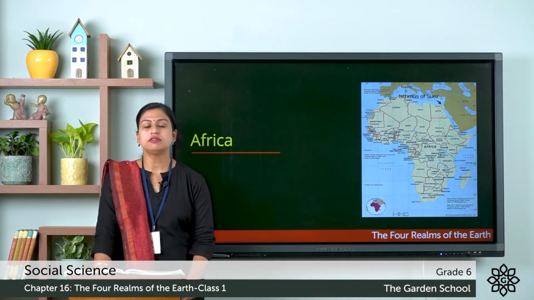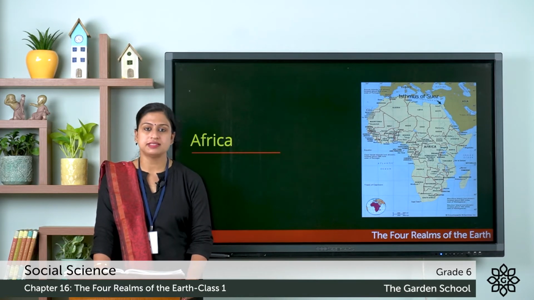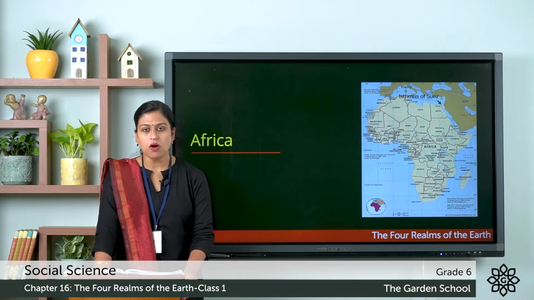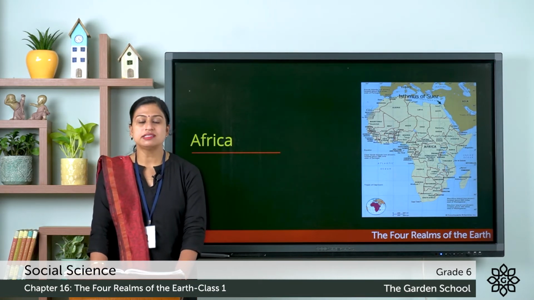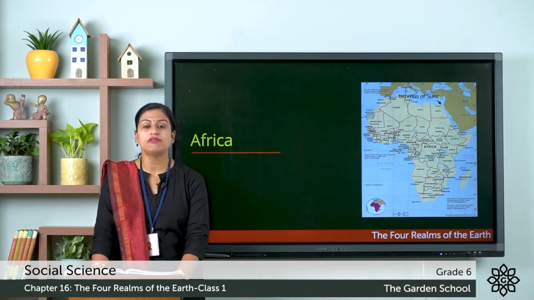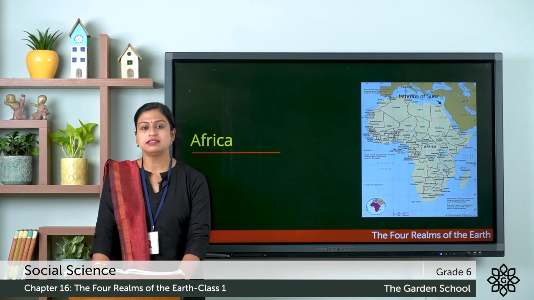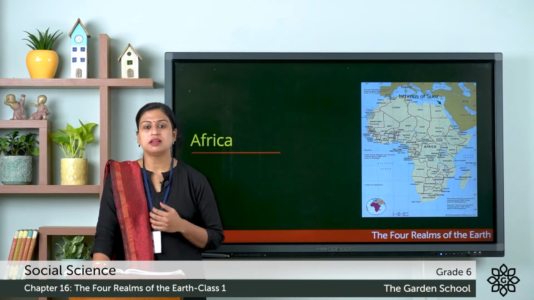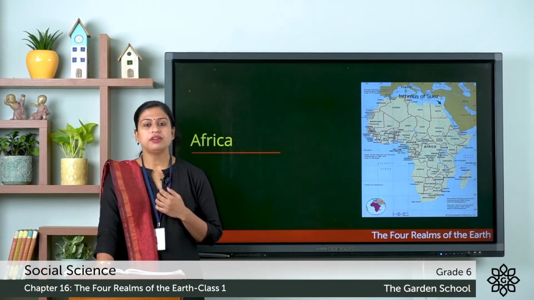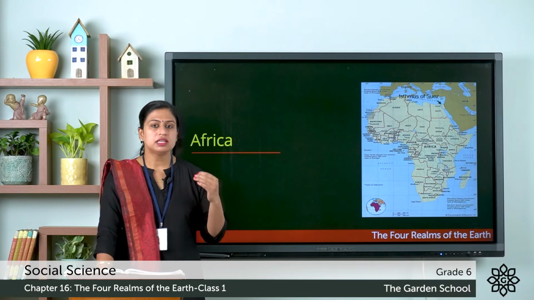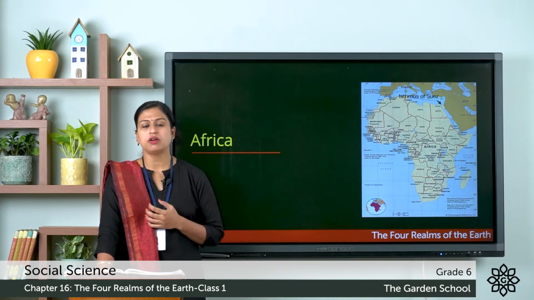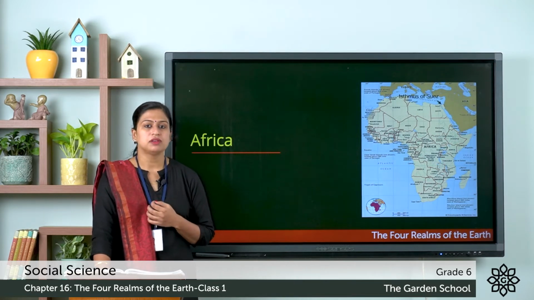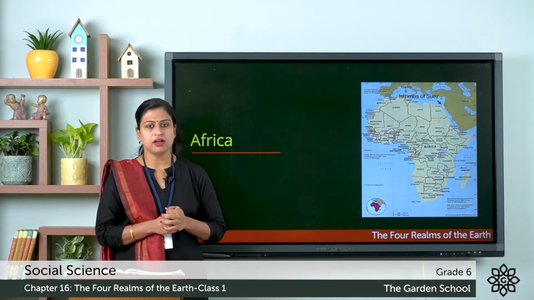And here you can also find the world's largest desert, that is the Sahara Desert, and another desert is the Kalahari or Savannah Desert. Now this continent is also the home of the longest river, that is the Nile River, and the highest mountain in Africa is Mount Kilimanjaro. And you know, for the longest time this continent was known as the Dark Continent because it remained unexplored for a long time. So this was about the Africa continent.